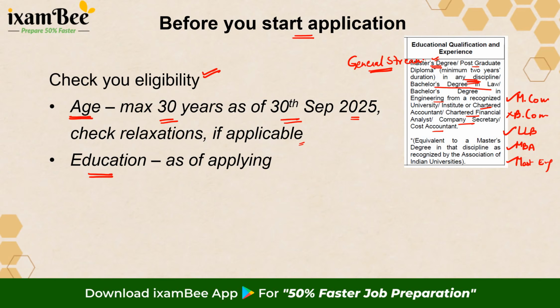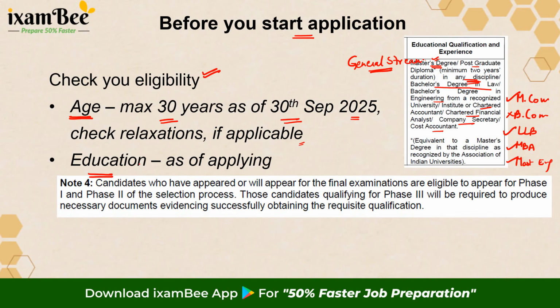There are some more things that are mentioned related to eligibility in the notification. First point says that the candidates who have appeared or will appear for the final examinations are eligible to give phase 1 and phase 2, provided those candidates qualify for phase 3. That means if you qualify phase 1 and phase 2, you move to phase 3, which is the interview. So if you are called for the interview, you will be required to produce the documents, because at the interview stage is when your documents will be verified, which should show that you have the requisite qualification.